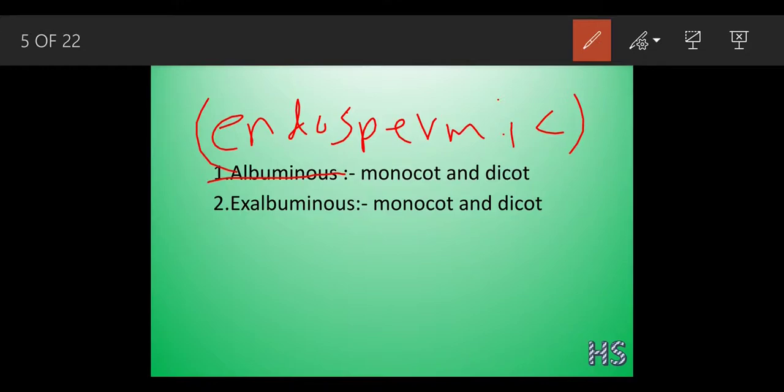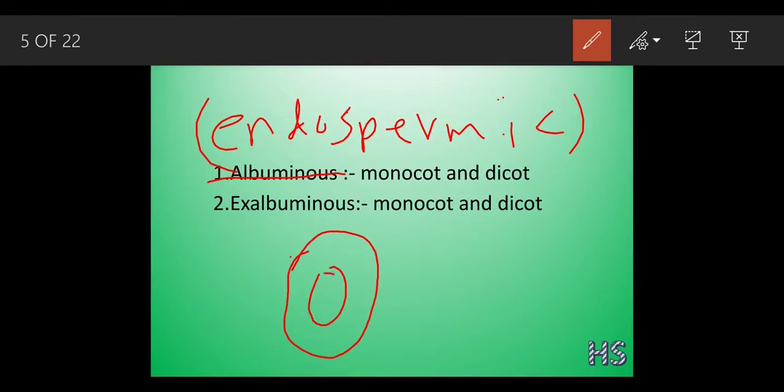Suppose I take an example of a maize. I'm just going to draw it for you. If you are going to look at the seeds of the maize, suppose this is a seed part. Inside the seed part there is a cotyledon.